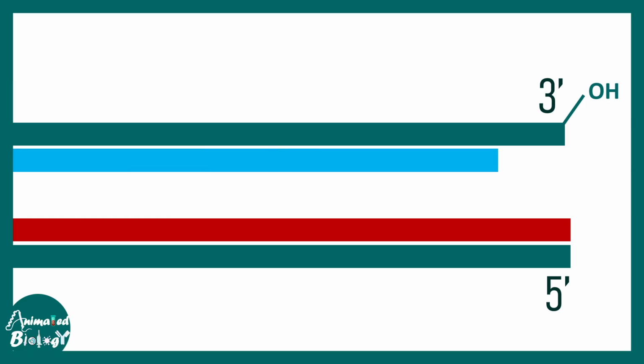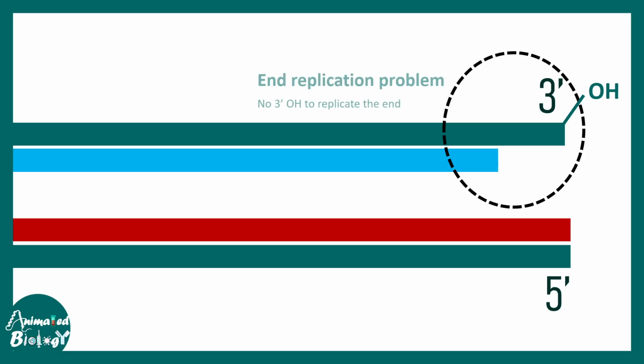That is why the end would not be replicated efficiently. That is the problem. In progressive cell division cycles, this end becomes shorter and shorter, making the telomere short. This is the telomere shortening problem that happens. Now, how can telomerase handle these problems? Let's try to understand that.